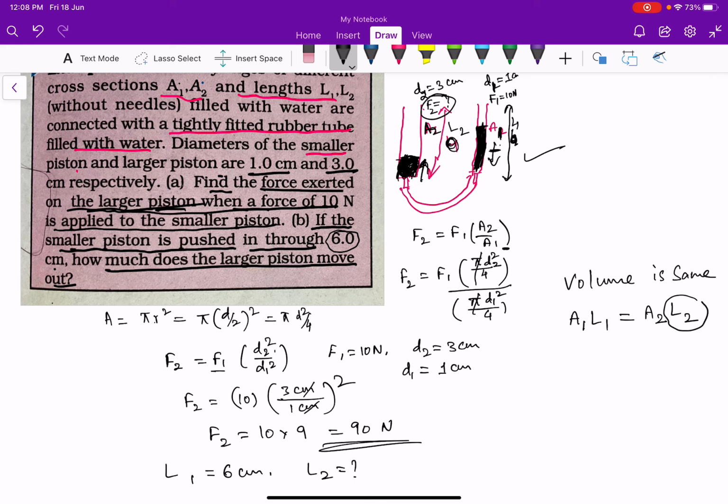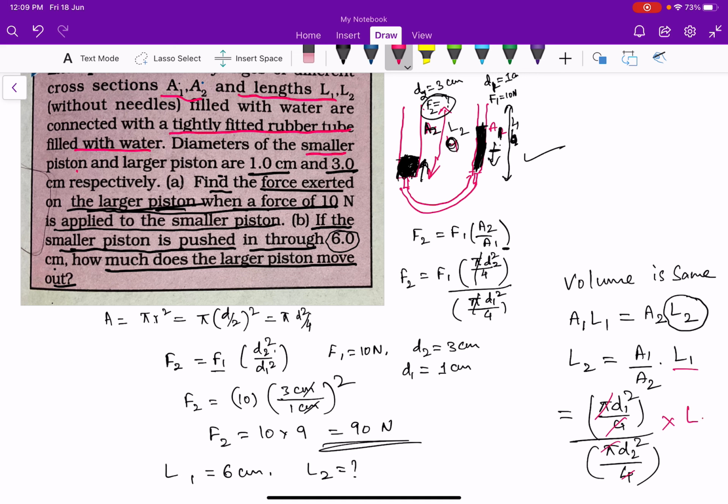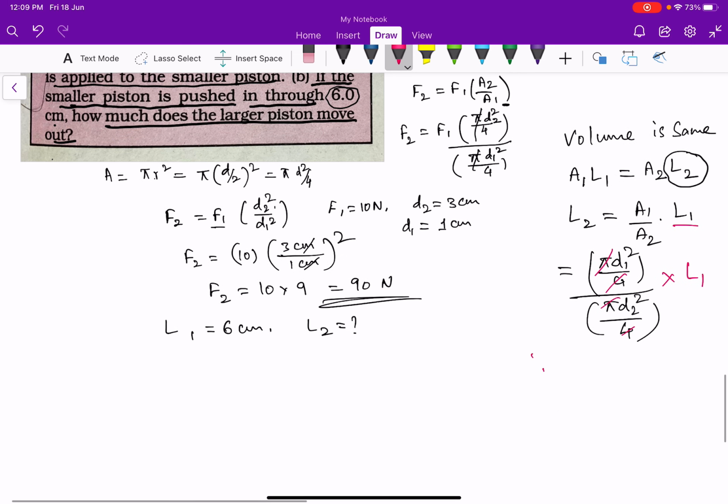We need to find the length of liquid raised in the larger piston, L2. So L2 is equal to A1 by A2 into L1. Here A1 is pi D1 square by 4 divided by A2, which is pi D2 square divided by 4. The 4 and 4 cancel, pi and pi cancel, and L remains. So L2 is equal to D1 by D2 whole square into L1.